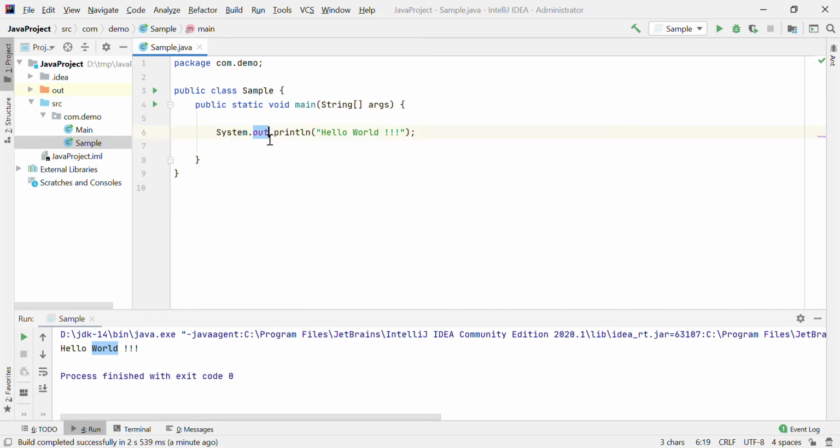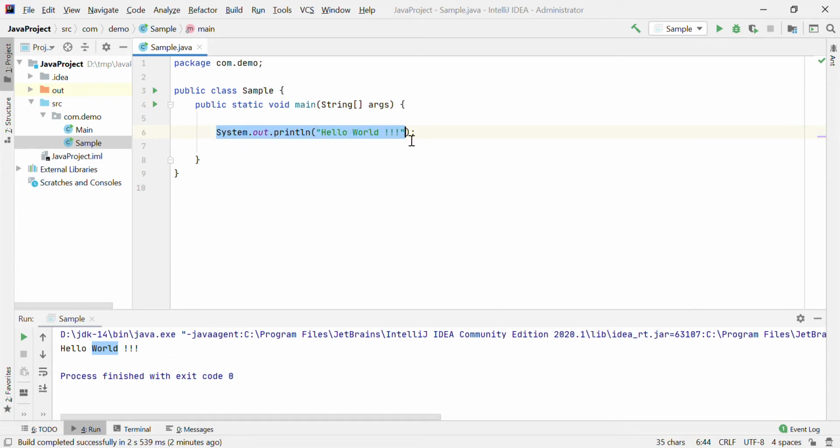This out is an object of PrintStream. And this System is again one Java library class which provides you this PrintStream object, and the PrintStream object has a method println. Now this println method takes any type of input, maybe a string message, integer message, character message, any message which you want to display. So this is the basic syntax.